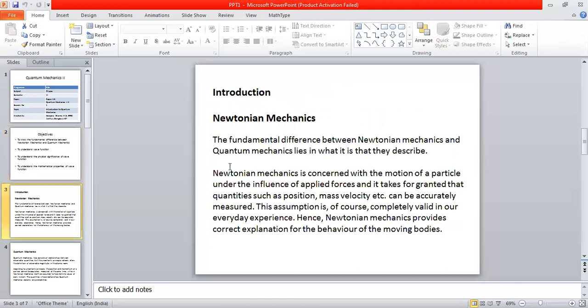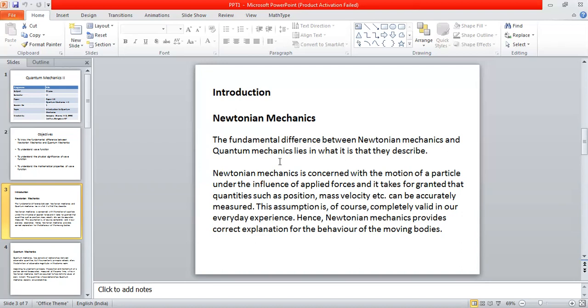Let us start the discussion, bringing out certain basic differences between Newtonian mechanics and quantum mechanics. We know that both Newtonian mechanics and quantum mechanics are very important parts of physics. Newtonian mechanics is what we call a part of classical physics, and quantum mechanics is a part of modern physics.